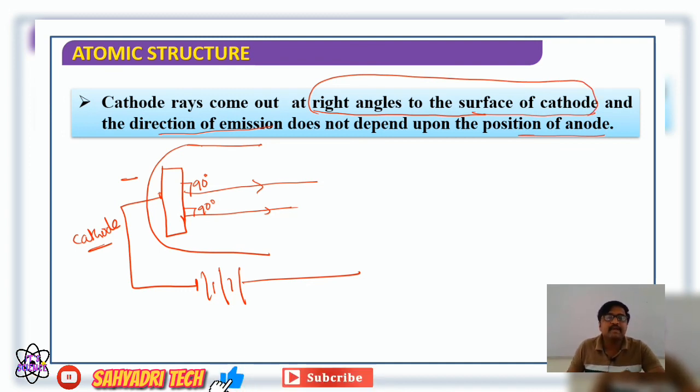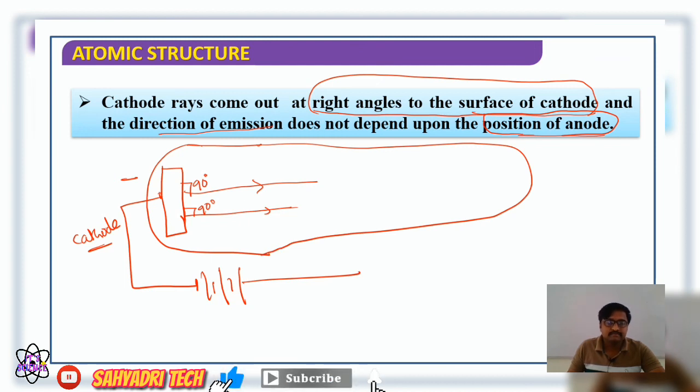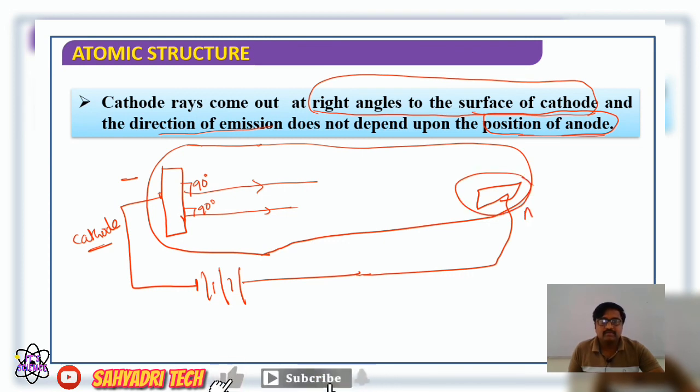It does not depend on the position of the anode. So the anode may be kept anywhere, on any side; the position of the anode doesn't alter the direction of emission, or in turn, the direction of emission does not depend on the position of the anode.